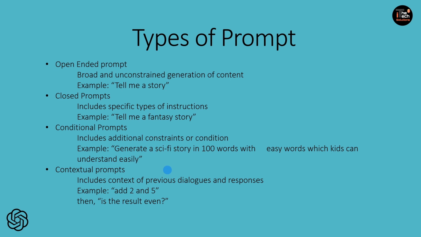A very basic, simple example that I have given here is: add 2 and 5. Now it will generate the result as 7. Then I am again asking, is the result even? So what it will do, it is still in the same context. It will go to the previous response, and then it will see what was the result. Based on the result, it will decide whether it is even or odd, and then it will respond. So it is in the context where it is accessing the previous dialogue.